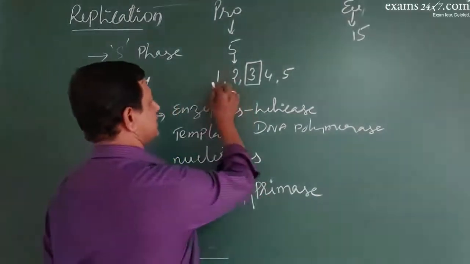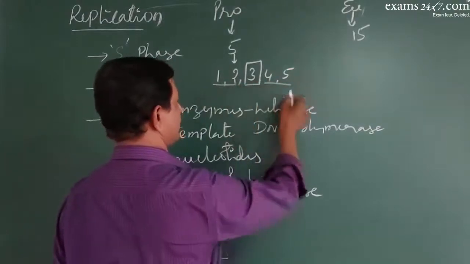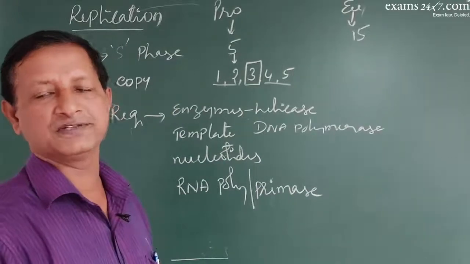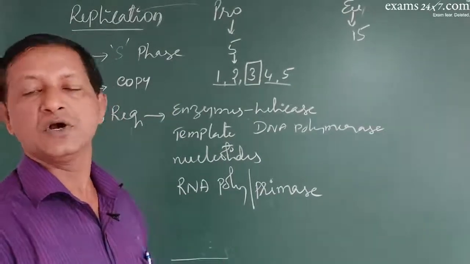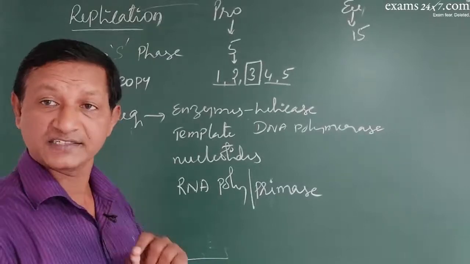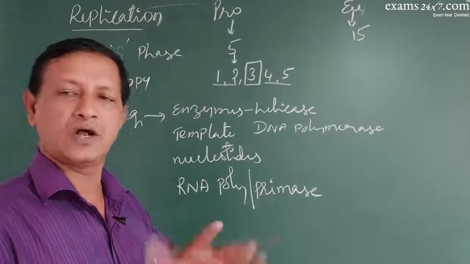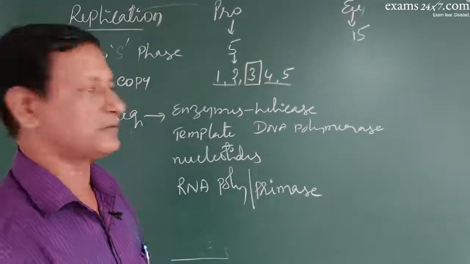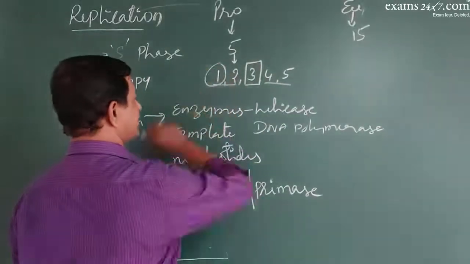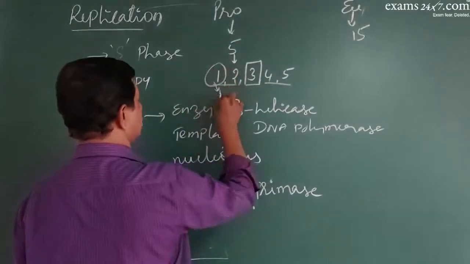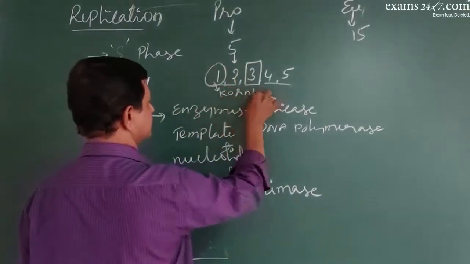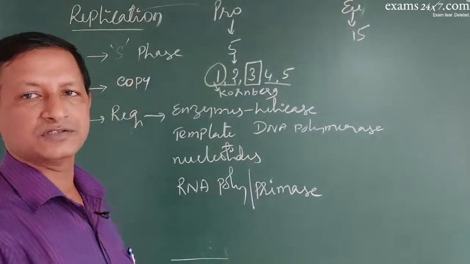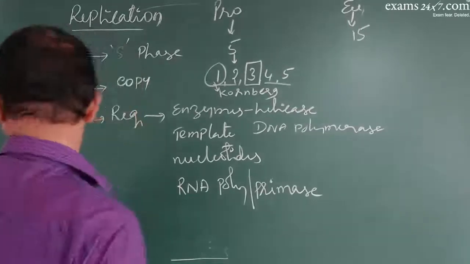DNA polymerase 1, 2, 4, 5 are repair enzymes, used to replace the primers or to correct wrong nucleotides. Polymerase 1 is popularly called the Kornberg enzyme because it was discovered by Kornberg.